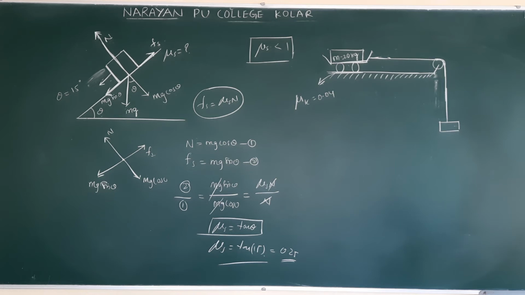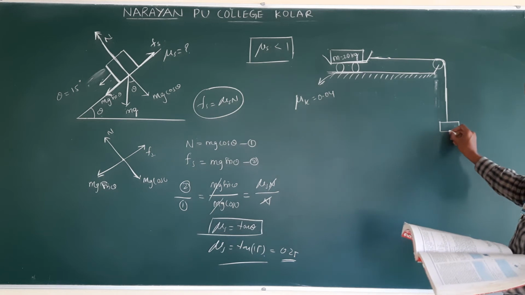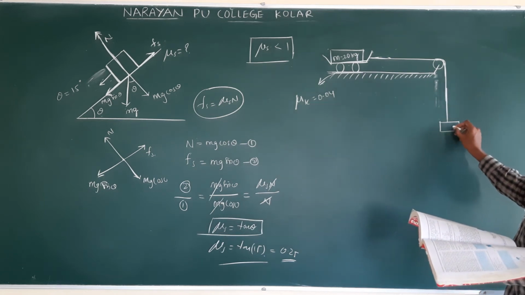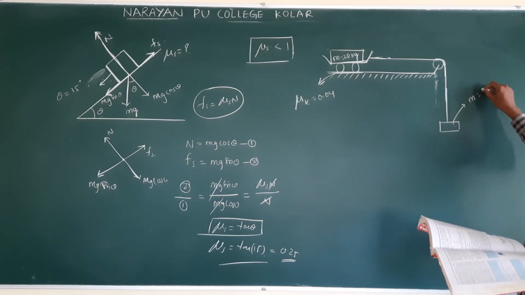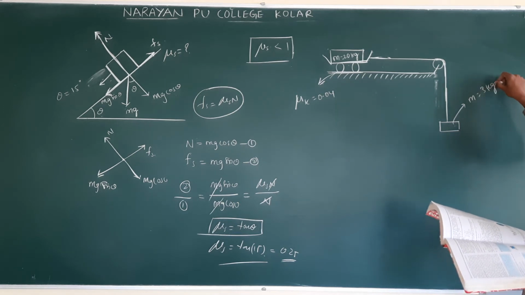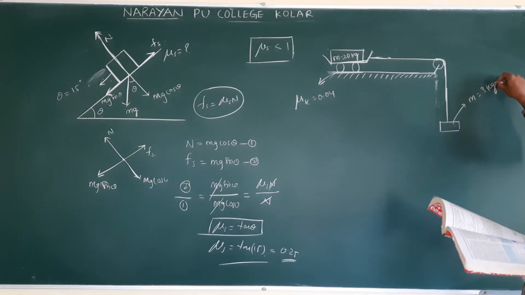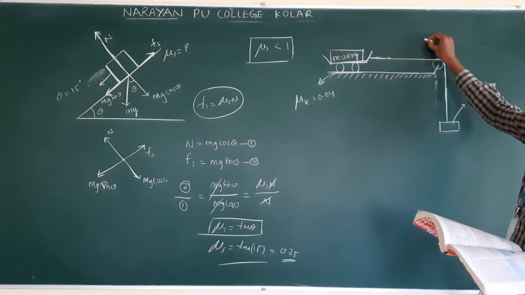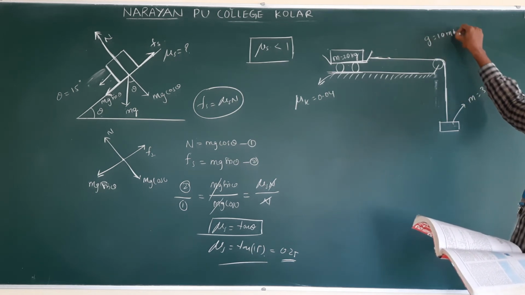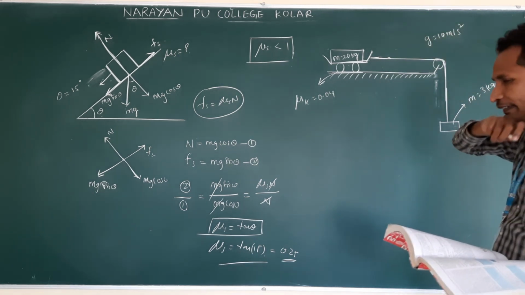Is the coefficient of friction. What is the tension in the string? They asked. So this mass also given. This mass is m equal to 3 kg. Yes. Next, what did they ask? They are asking us to take g as 10 meter per second square.